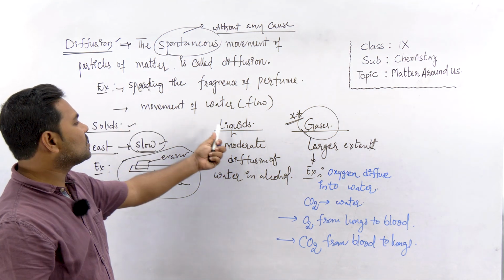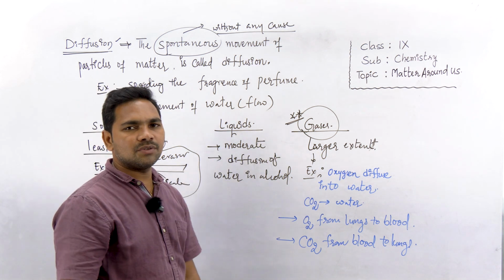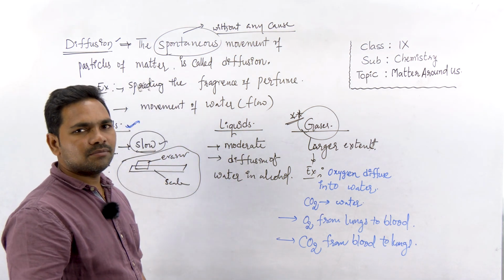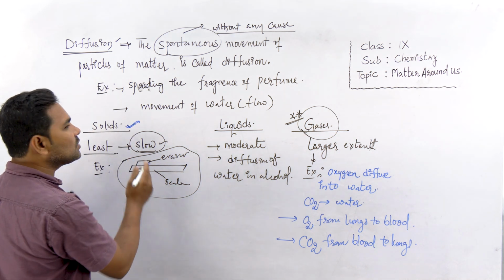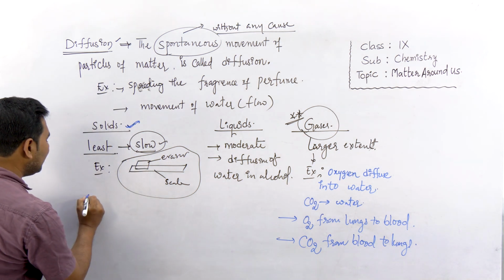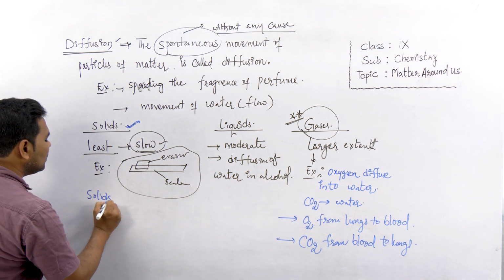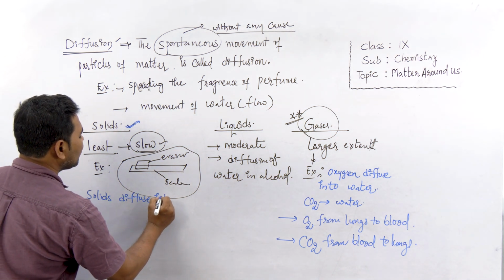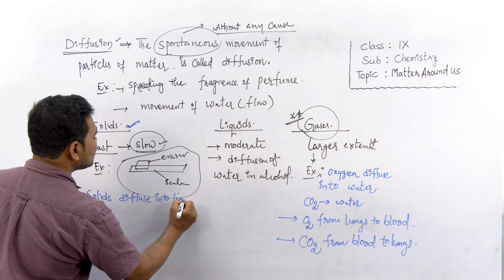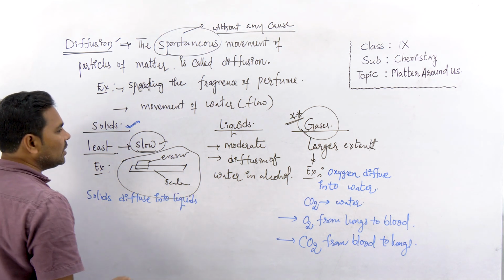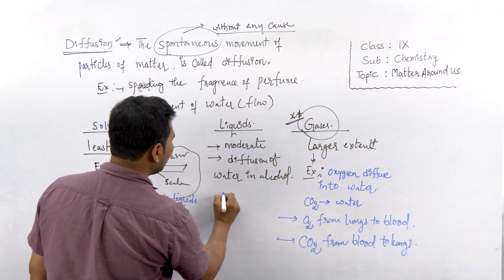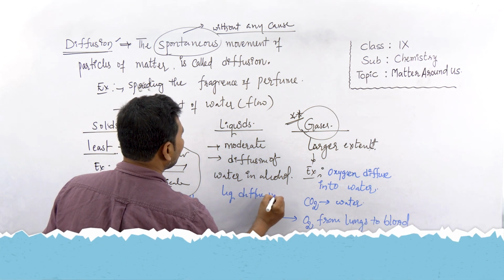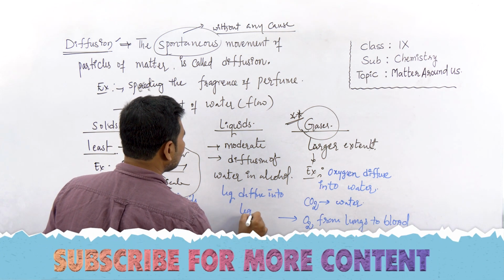How solids diffuse, how liquids diffuse, how gases diffuse, right? Solids diffuse very slowly with each other, whereas solids diffuse faster into liquids. So we'll write: solids diffuse into liquids, whereas liquids diffuse into other liquids, right?